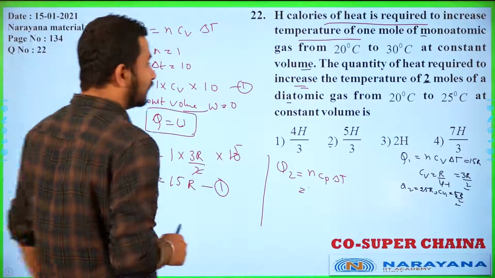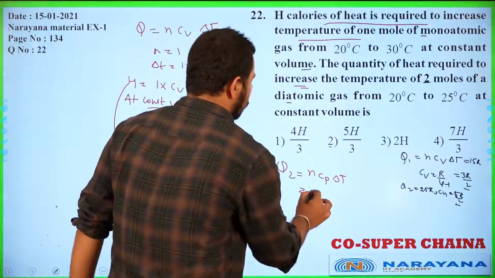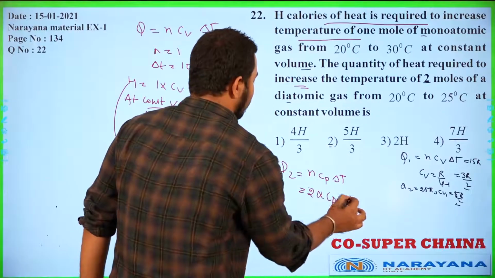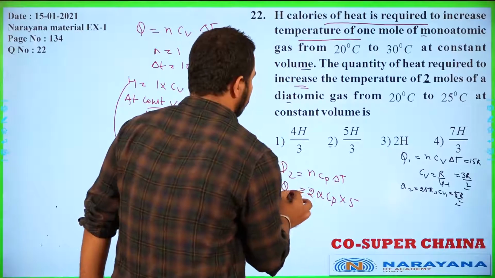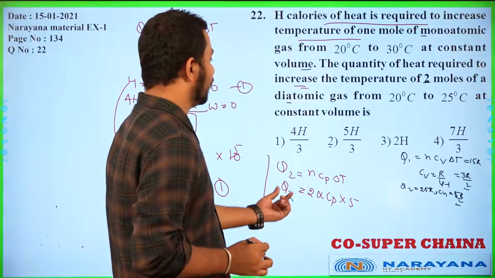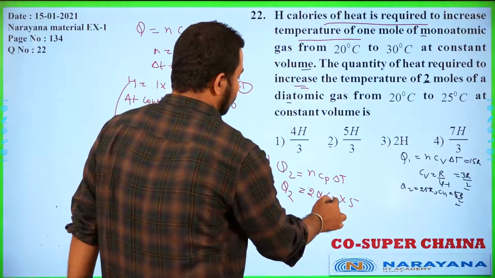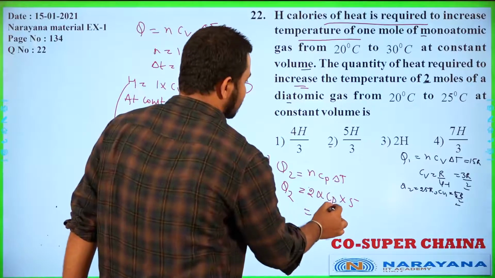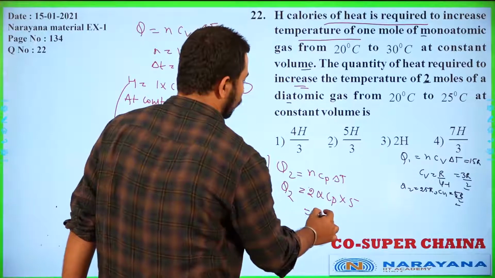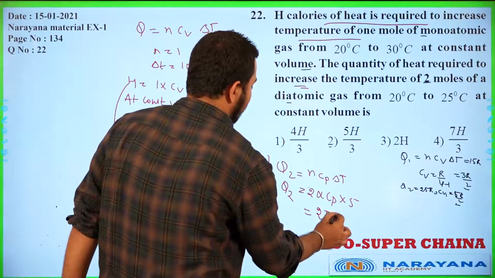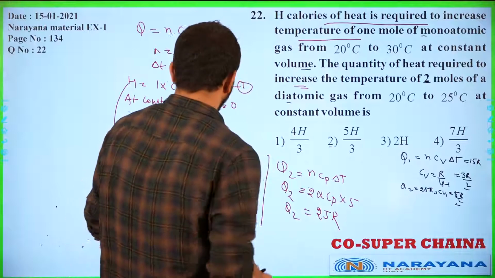And what is the rise in temperature, student? It is given as 5. So Q2 = 2 into Cp into 5. This Q2 we need to find in terms of H. So if you substitute the Cp value as 5R by 2, Q2 comes as 25R.